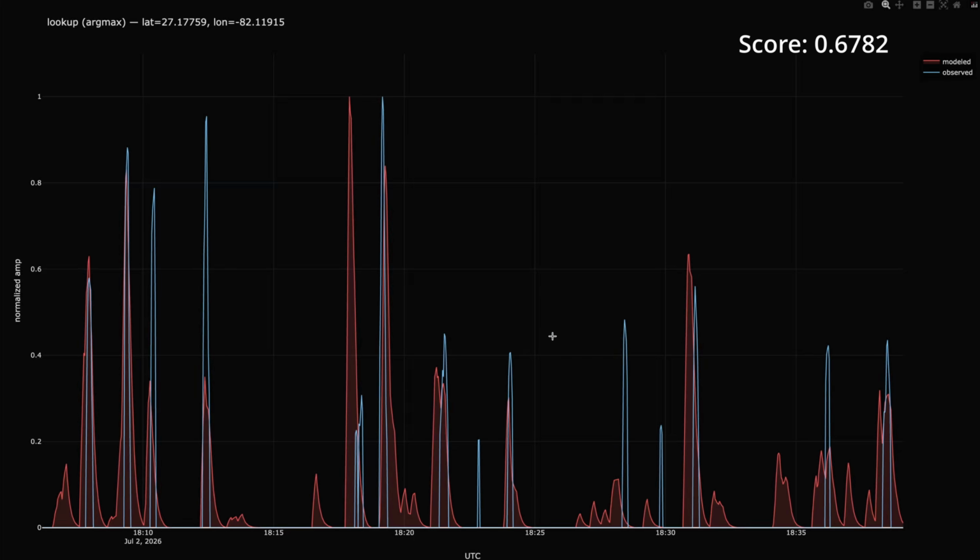Here's the mid-scoring one. So there's some more timing misalignments here. Amplitudes are a bit off, but overall it's still got the same storm.